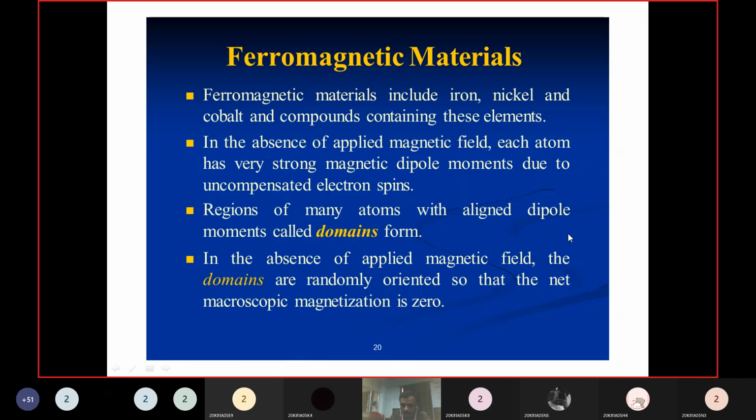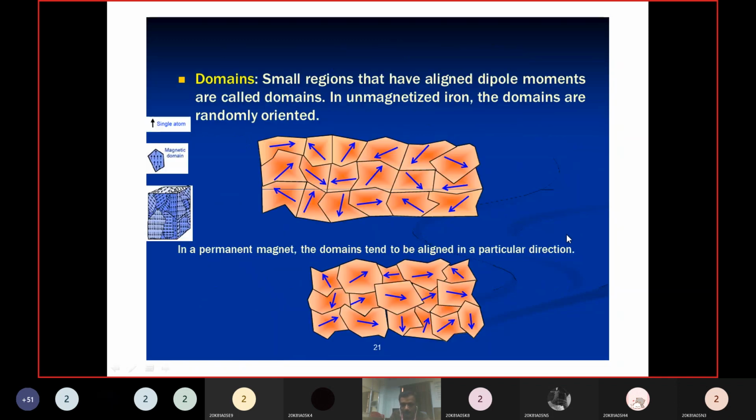Here there are so many dipoles, and these act as domains. See here, this is one domain, represented with a single line.